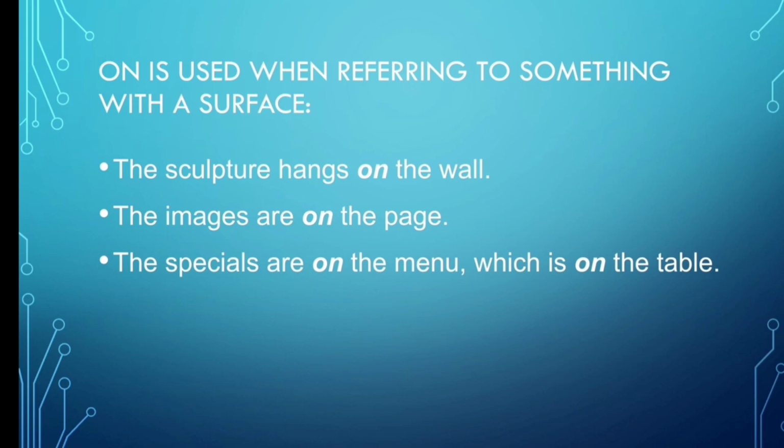Wall is a surface and the sculpture hangs on the wall. The images are on the page. The specials are on the menu which is on the table. I hope it is clear to you that on is used when referring to something with a surface.